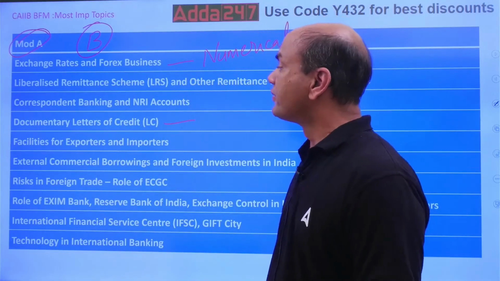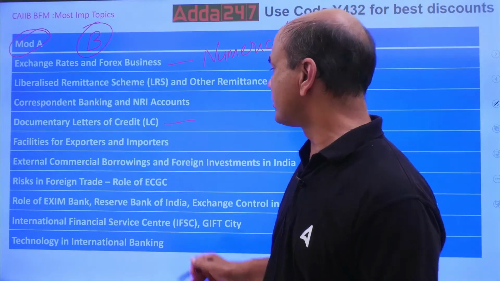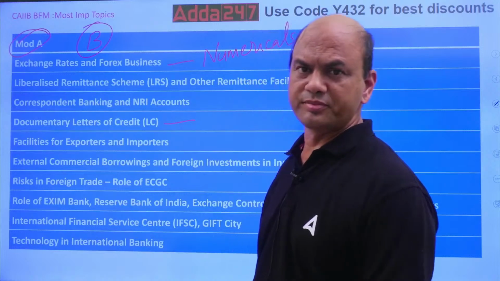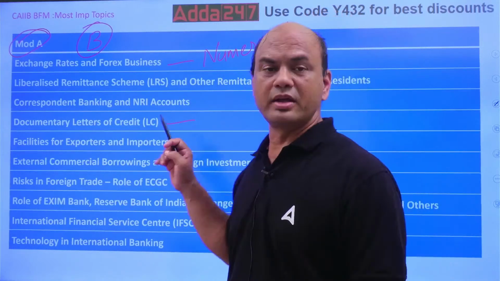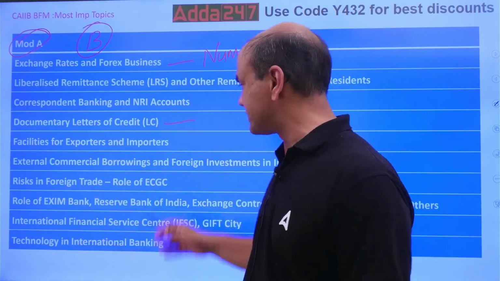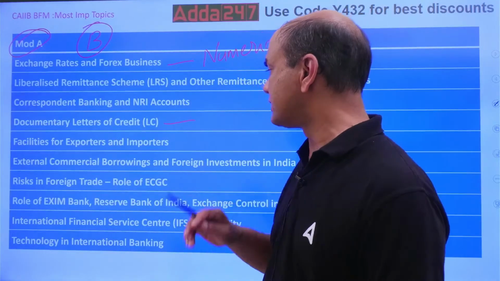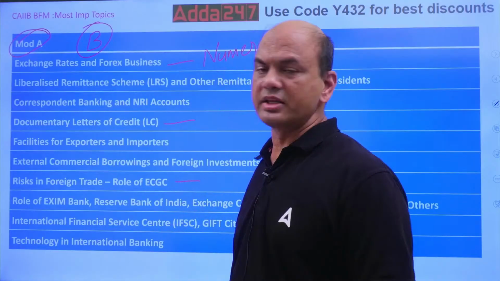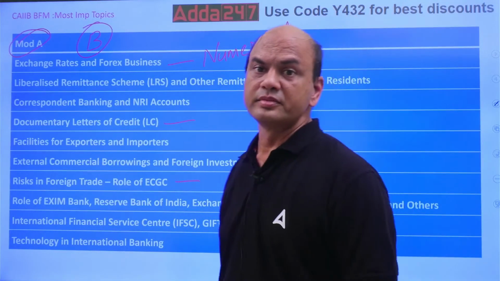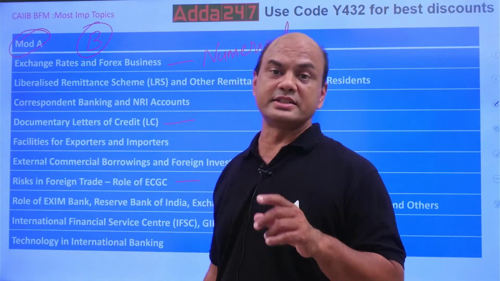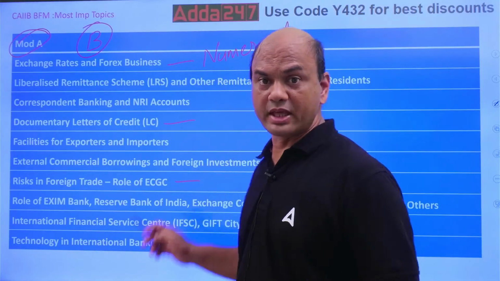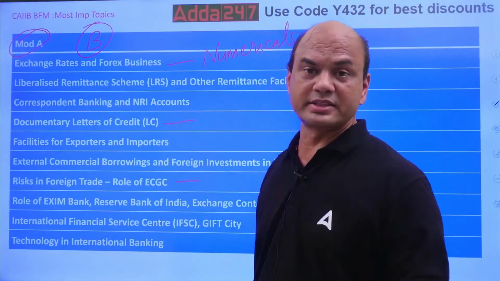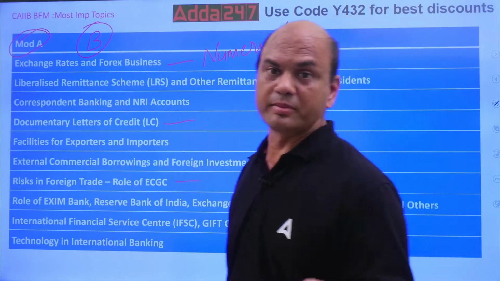Then you will get a case study on, this will be a theory part, facilities, complete theory will be given to you. Okay, and all the names of the schemes will be asked to you. Then you will have numericals and case studies. Next in this ECGC, you will have the names of the various ECGC schemes. So there you will again have some objective part. You will have to study various schemes for small exporters, for the banks.